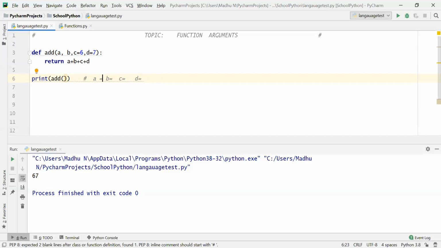I don't know the value of a, correct? Then you have to pass it. Do you know the value of b? No, you have to pass it. Do you know the value of c here? Yes, I know the value of c because I have declared the value of c as 6 while defining the function itself. What is the value of d here? 7. Now, how many known things are there? C, comma d. How many unknown things are there? 2.